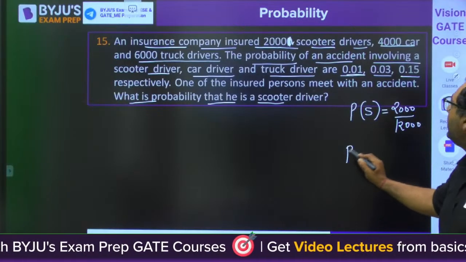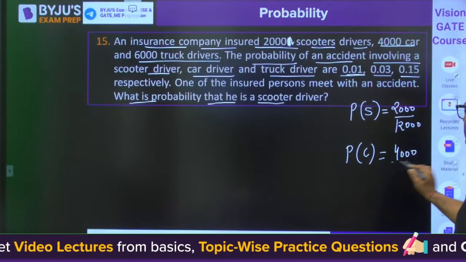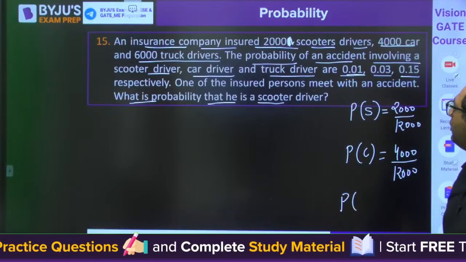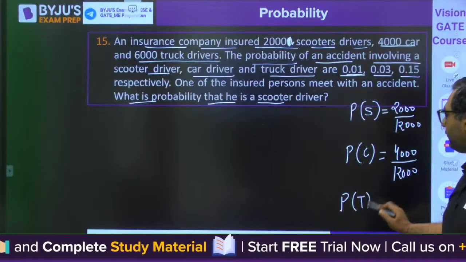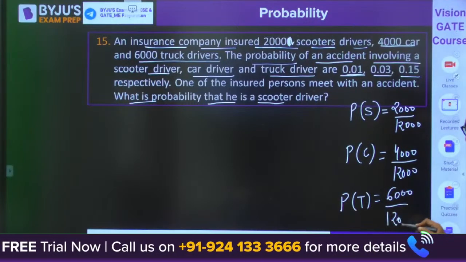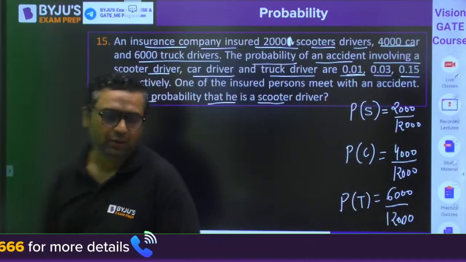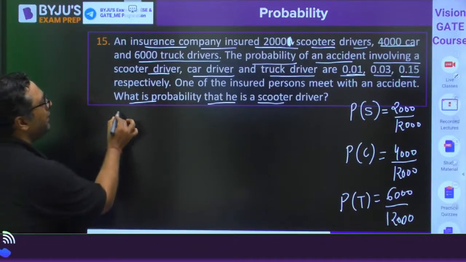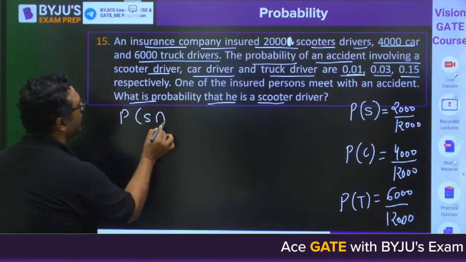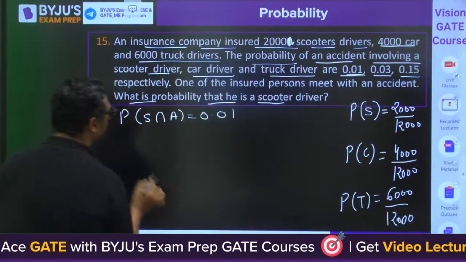The probability of car driver is 4,000 by 12,000. The probability of truck driver is 6,000 by 12,000. And my dear, they have also mentioned that the probability of an accident involving a scooter driver is 0.01.